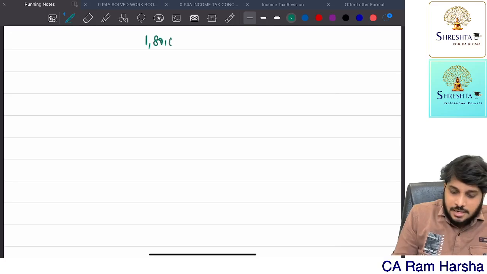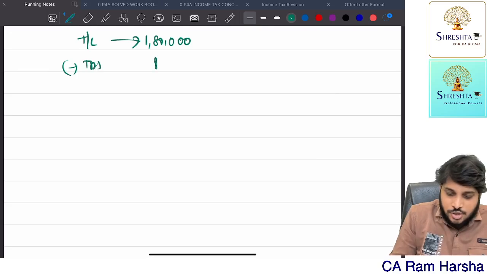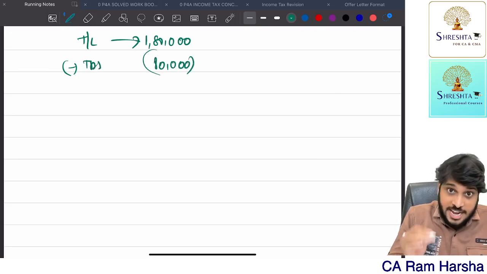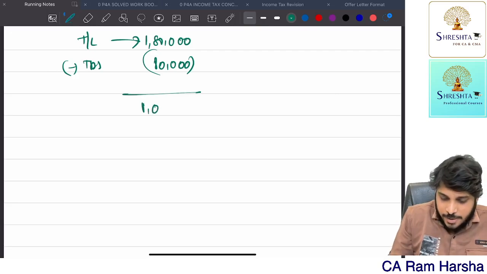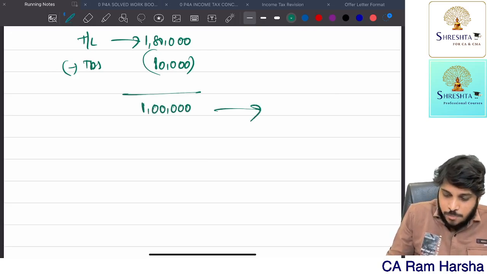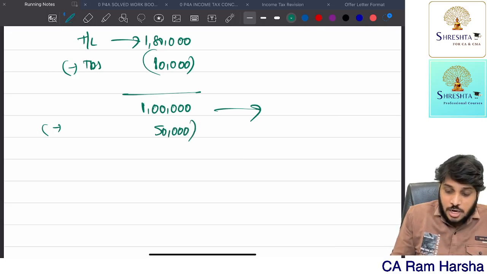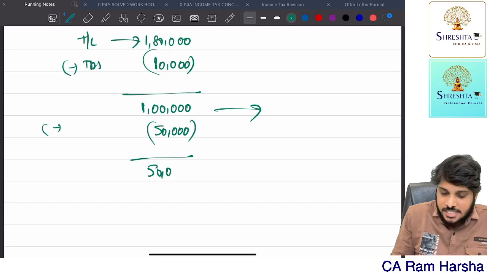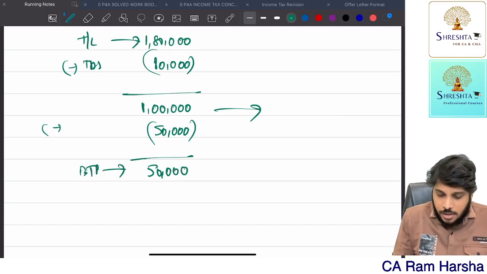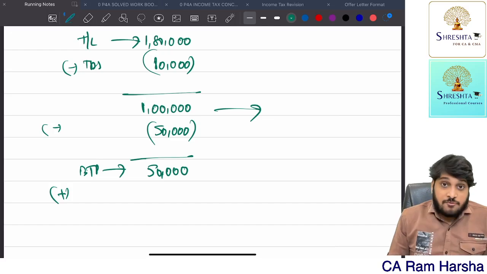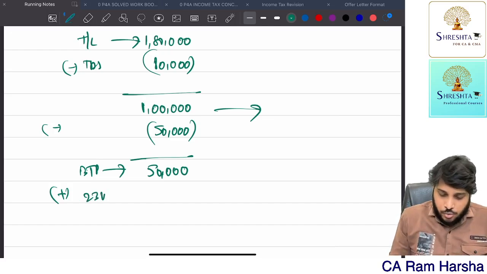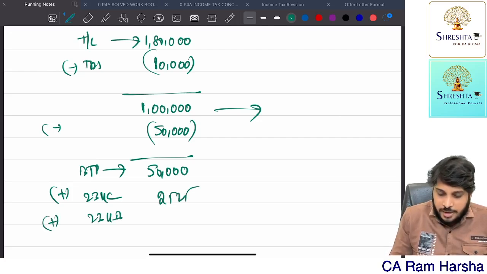Now let us assume, look at this example. My total tax liability is 1,80,000. This is my tax liability. Minus TDS, actually 80,000 is there as per my TDS records. Balance tax payable is 1 lakh. This I should be paying in the form of advance tax 15%, 45, 75, 100. But I only paid as a whole, 4 installments put together, 50,000 only. So balance tax payable still I have. Now since I have paid lesser advance tax, 234C interest 2,525 plus 234B interest is also applicable.